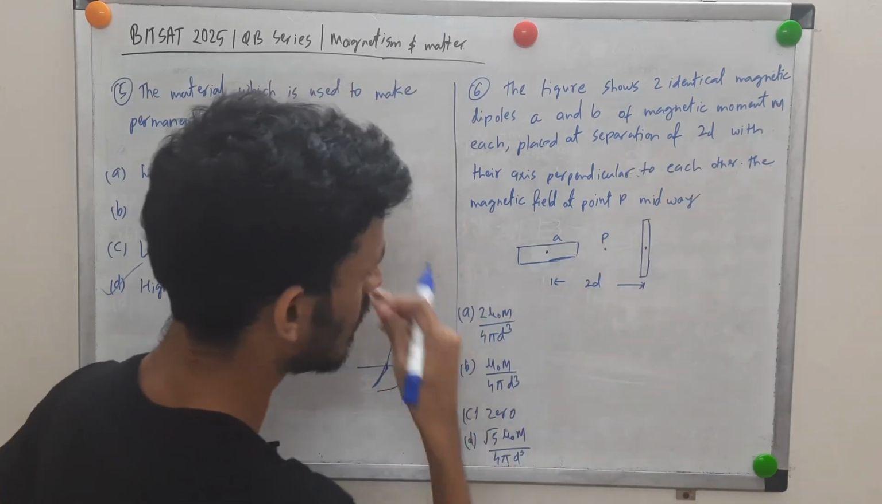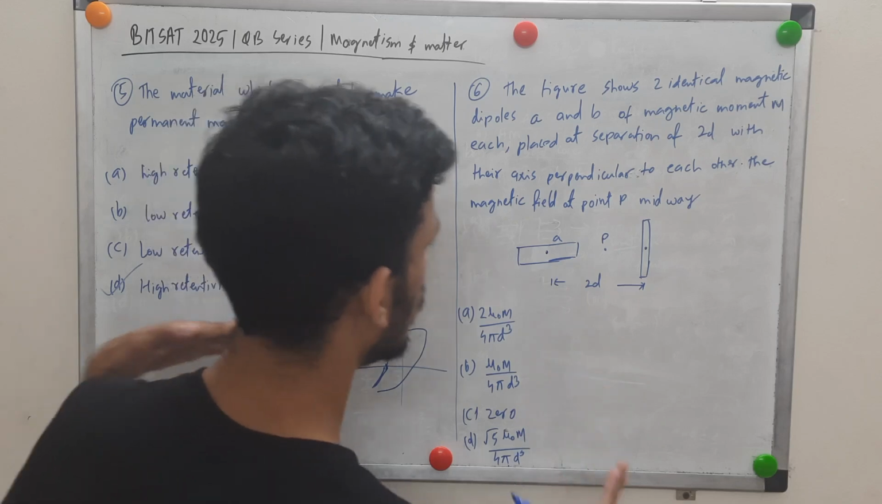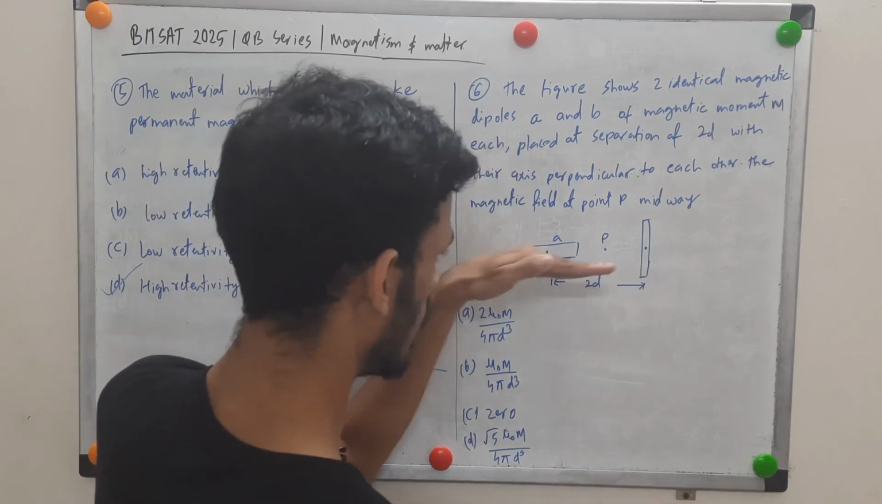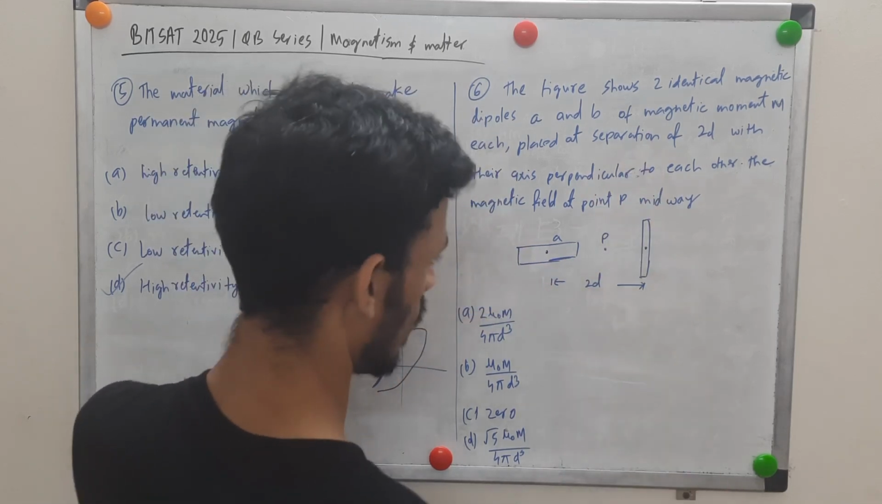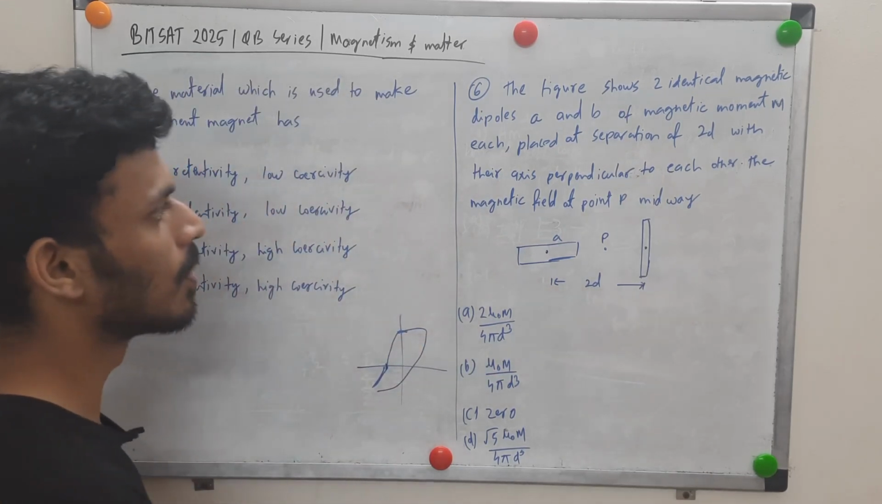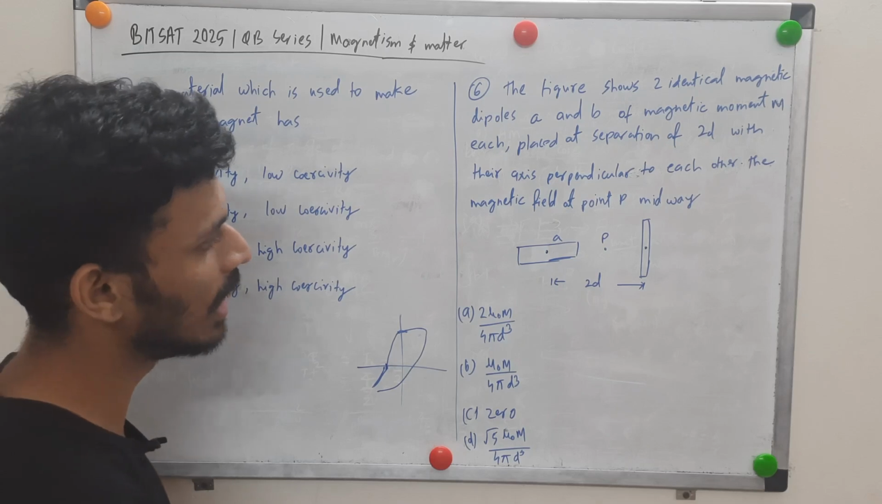So their axes are perpendicular to each other. As you can see, this is along the x-axis, along this length, and this is along the y-axis. Okay, x-axis, y-axis, you can see. Now, the magnetic field at point P.